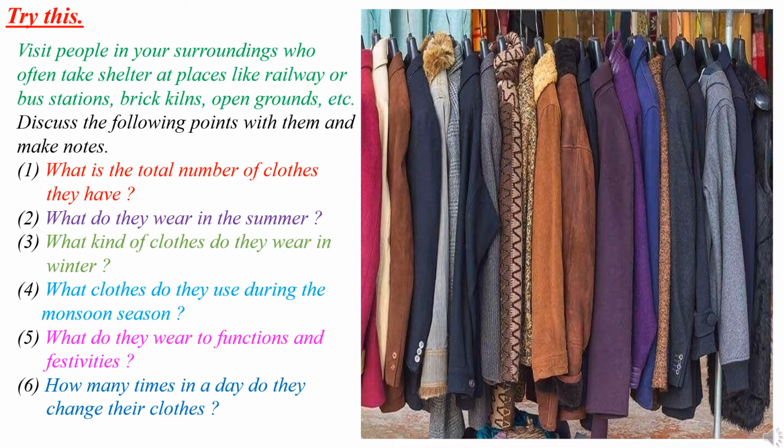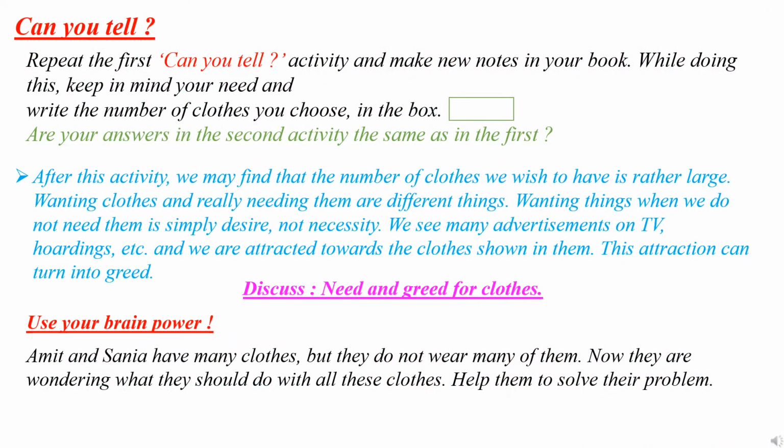Fifth: what do they wear on functions and festivals? What they are wearing on functions and festivals. Sixth: how many times in a day do they change their clothes? Then next: what did you realize from the activity observed? Repeat the first activity and make new notes in your book. While doing this, keep in mind your need and write the number of clothes you choose in the box. Is your answer in the second activity the same as in the first?